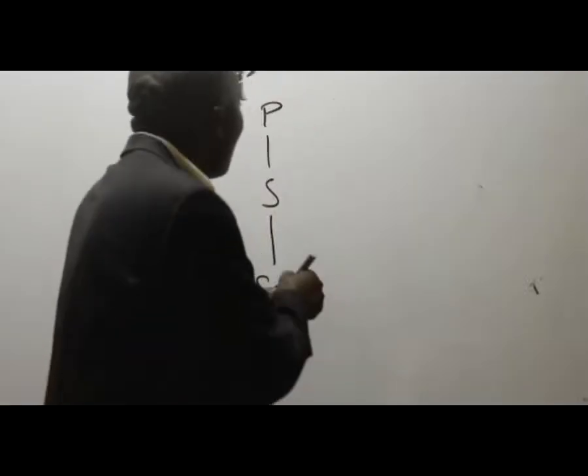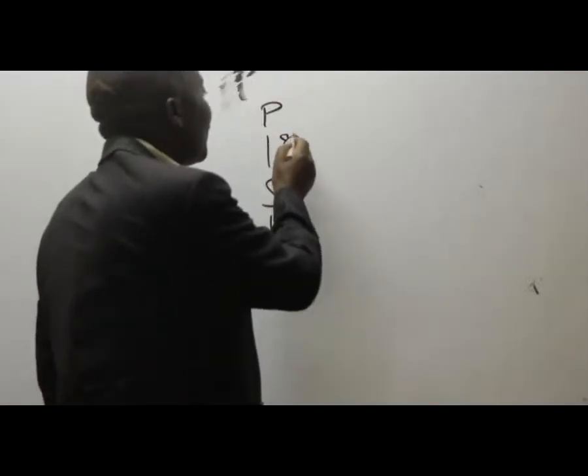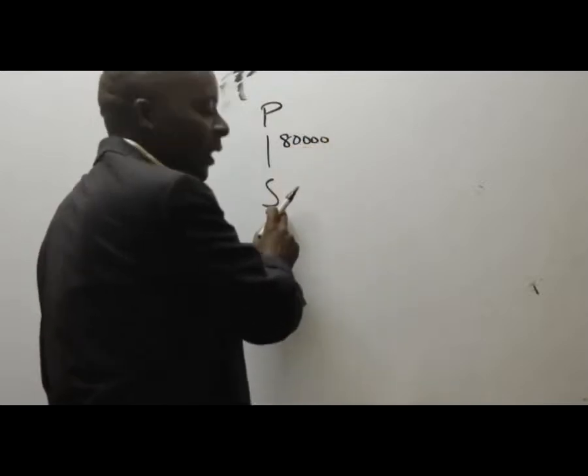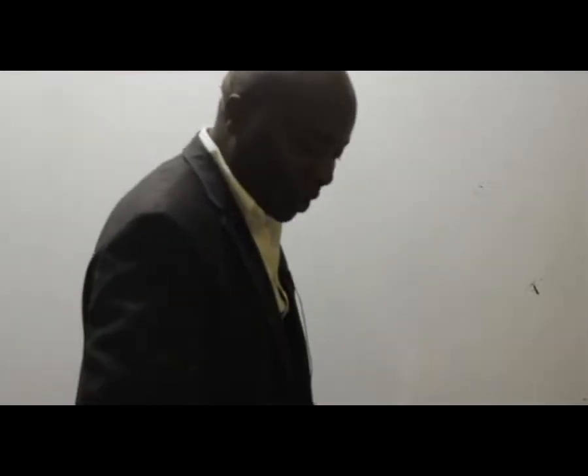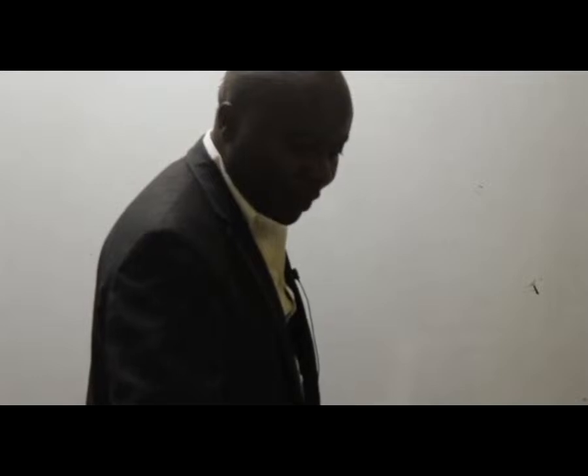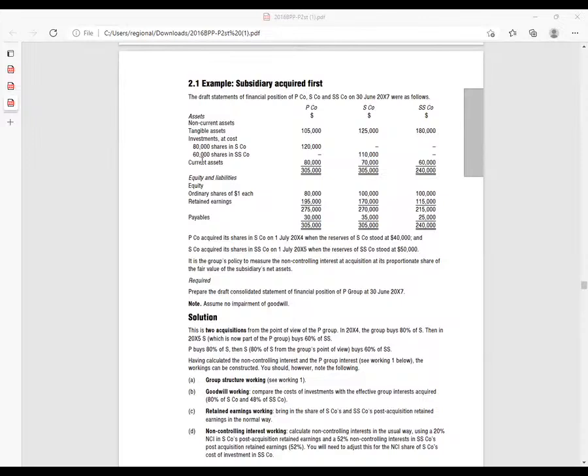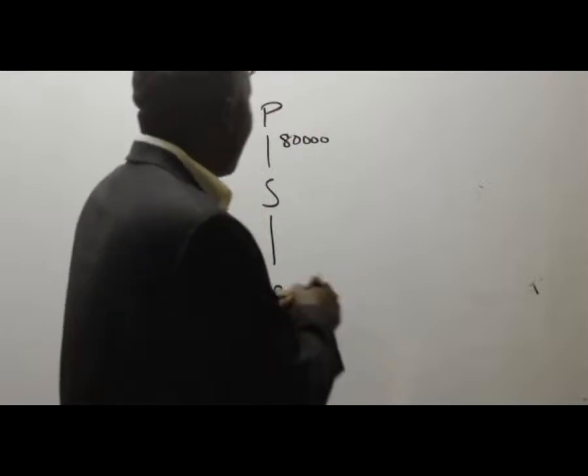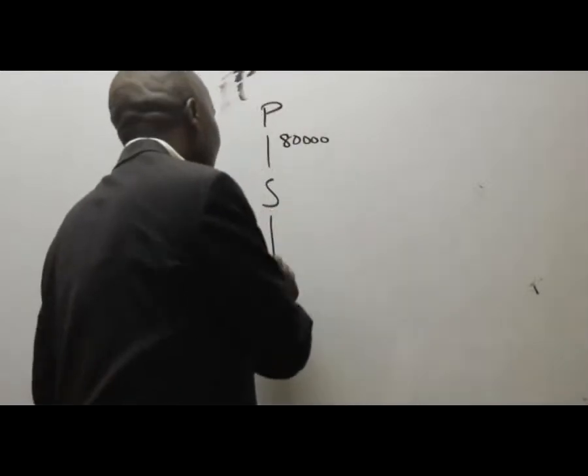From the statement of financial position given here, we can see 60,000 shares in SS. Who bought these 60,000 in SS? We are told it's S company that bought SS. So 60,000 shares were bought by S.